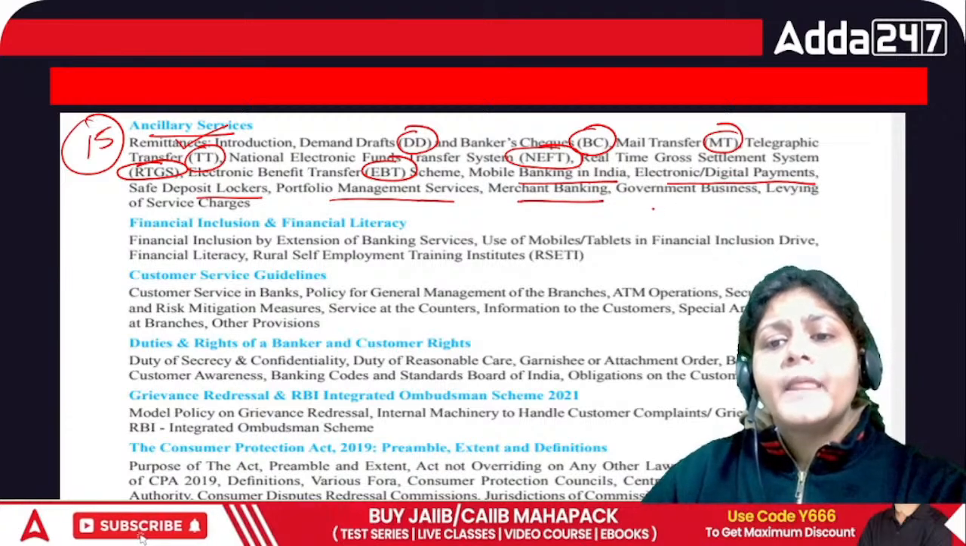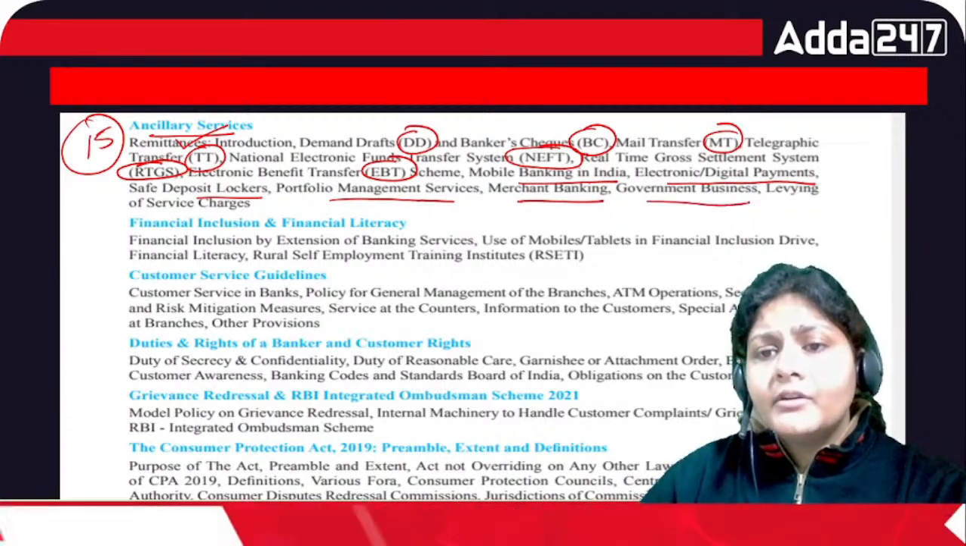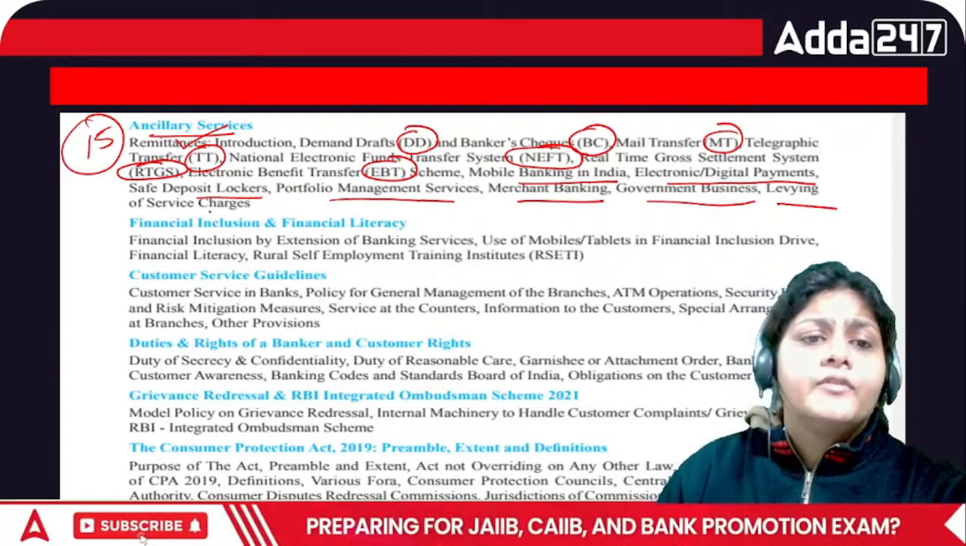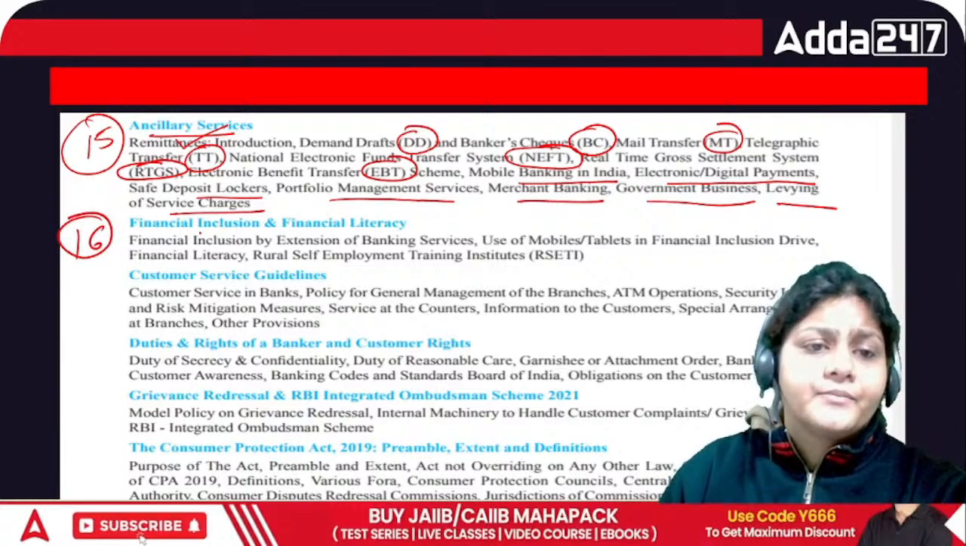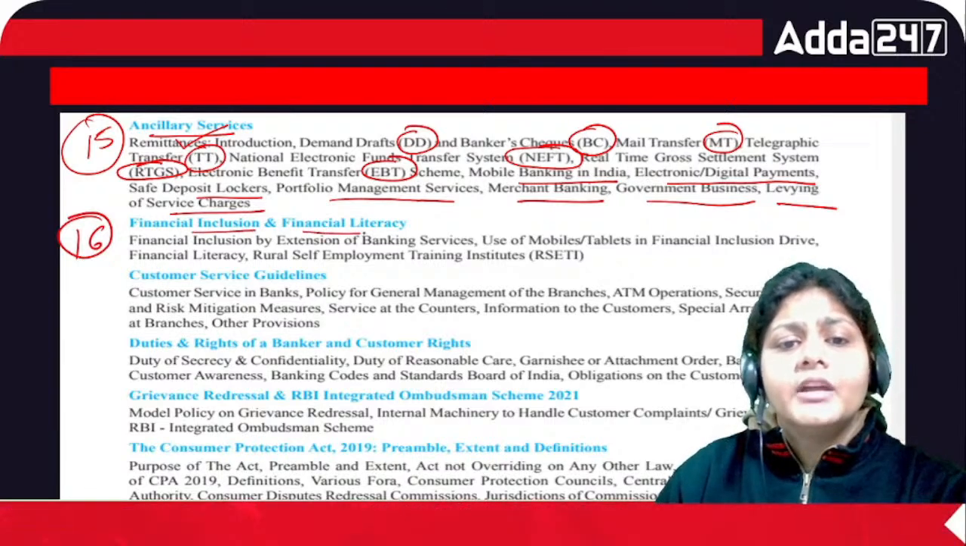merchant banking, government business, levying of service charges. Then we have chapter number 16, that is financial inclusion and financial literacy.